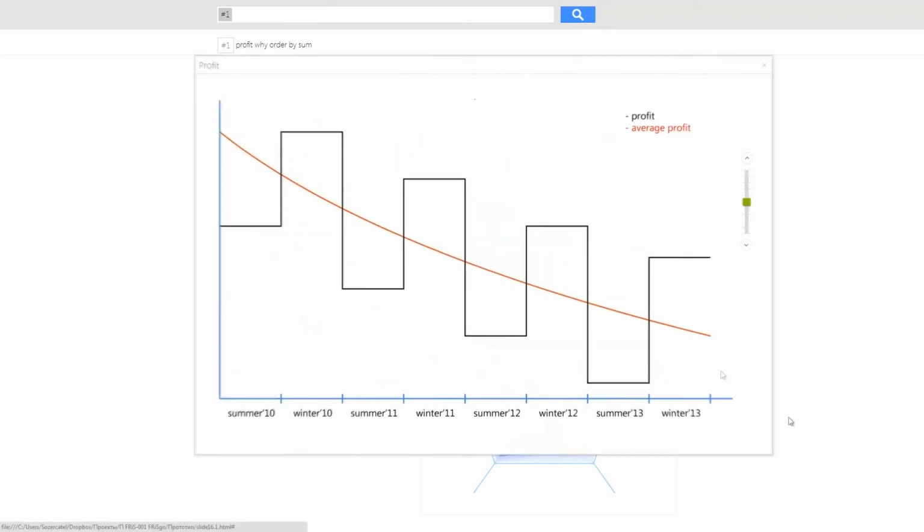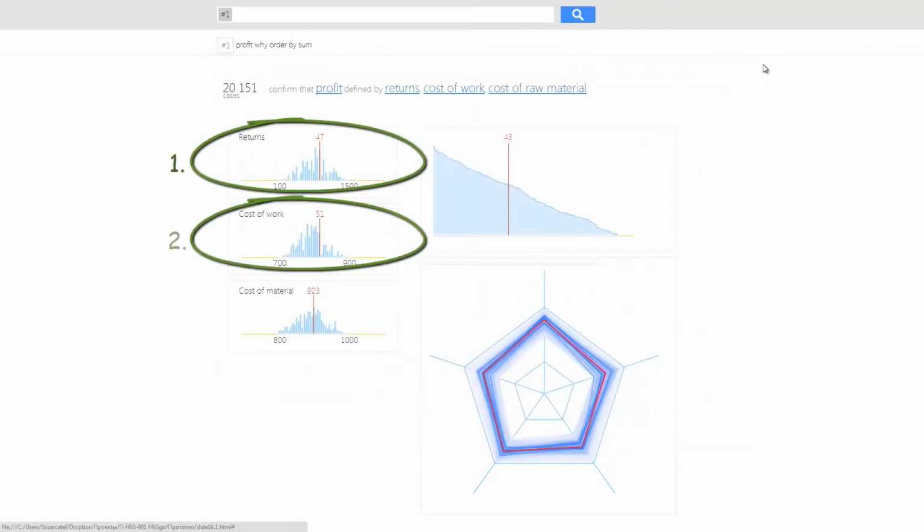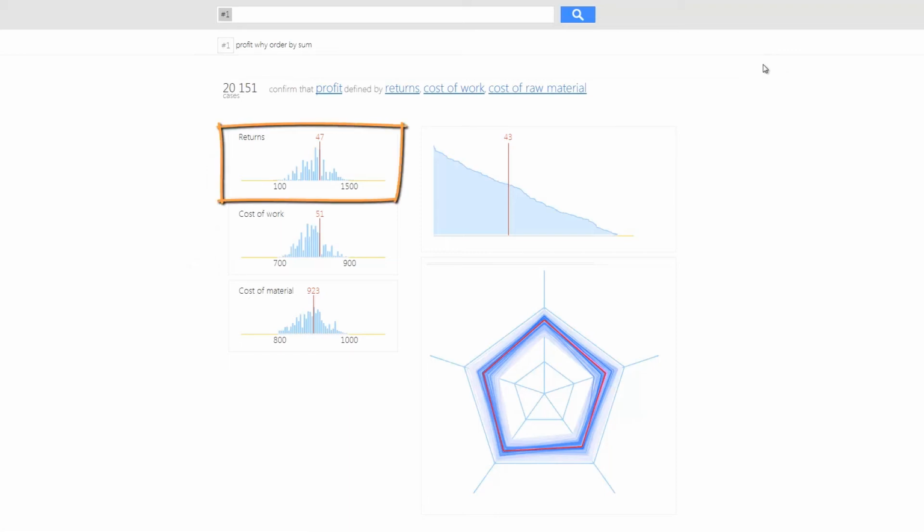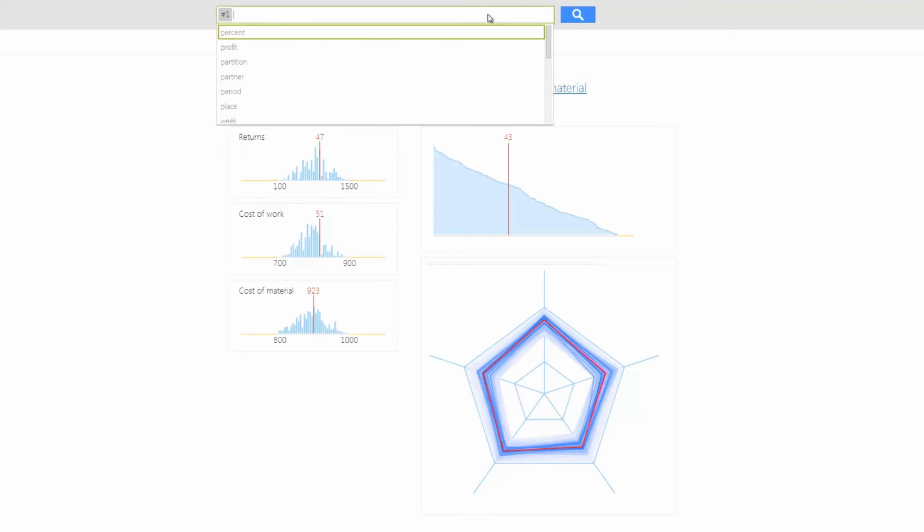This segment shows a steady tendency or trend in decreasing the profit. If we consider that the factors that make up each of the shown models are shown in the order of diminishing value, it becomes clear that the key characteristic that influenced the profit dynamics in this segment is the number of returns. Let's take a look at what were the exact reasons for such a high rate of returns in this period. For that, we just need to rephrase our request, now sorting it by returns.